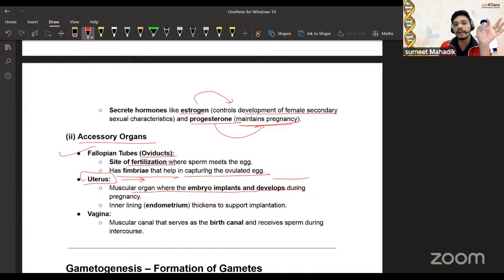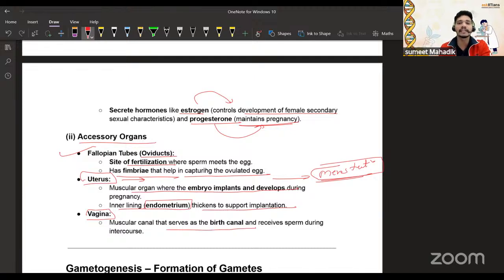That is called menstruation: removal of the unfertilized egg along with the uterus lining, which creates the blood. The inner lining is called the endometrium, which thickens to support implantation. Then the vagina is an accessory organ, a muscular canal that serves as the birth canal and receives the sperm during intercourse.